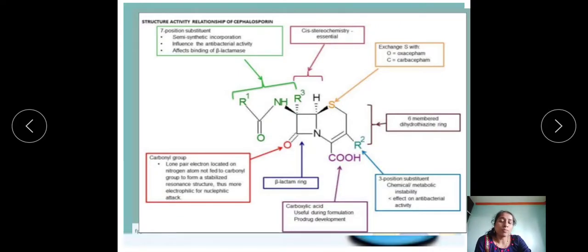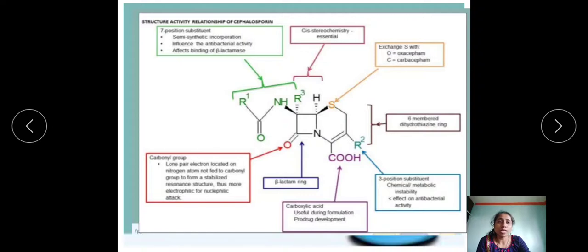And if instead of this sulfur we put the CH2 group directly, with no heteroatom at that position, only a CH2, we get the carbacefams, which have greater chemical stability and possess antibacterial activity.